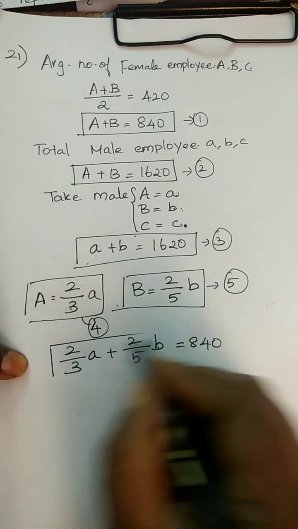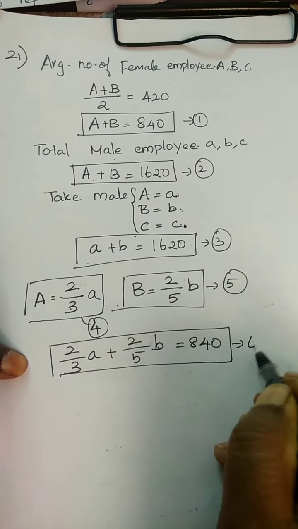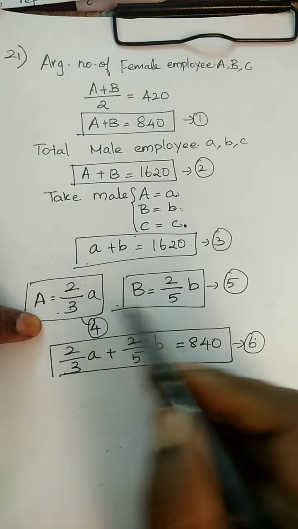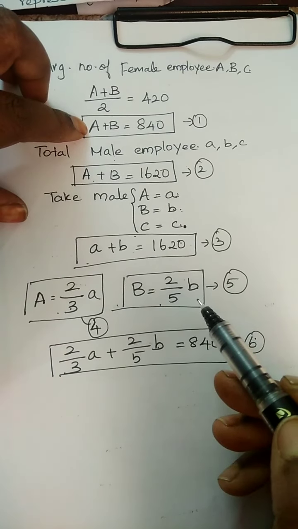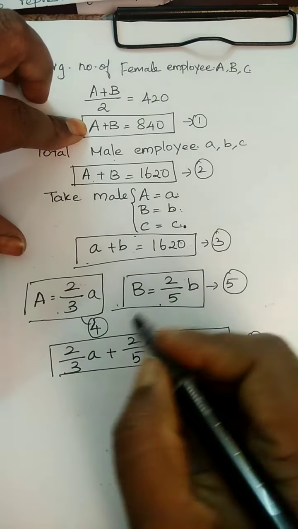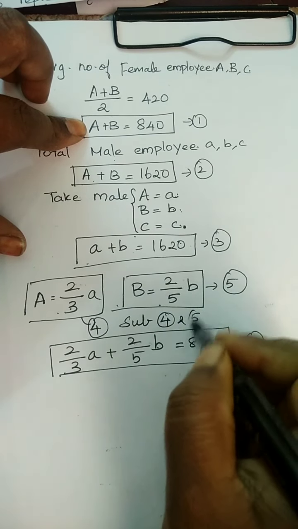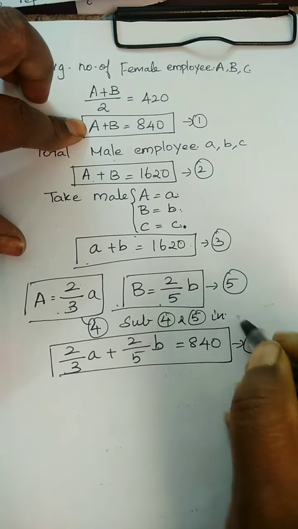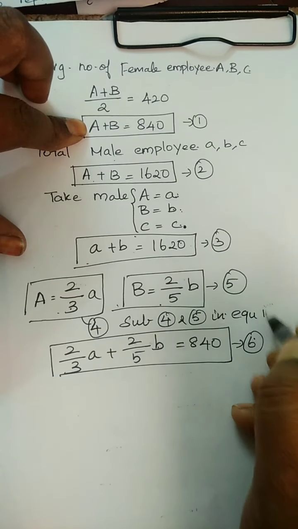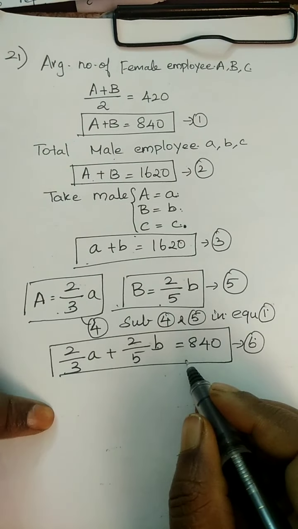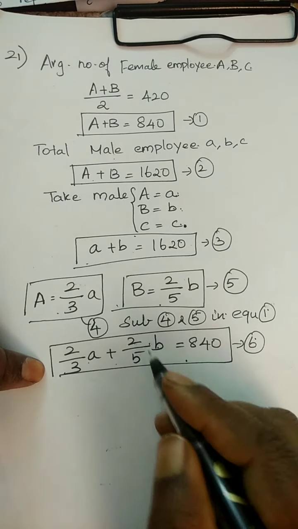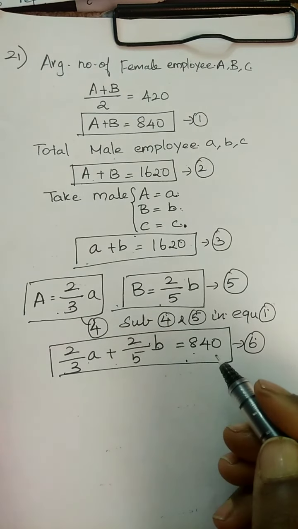Do you know how it comes? Yes, we are going to substitute capital A and capital B here in first equation. So substitute 4 and 5 in equation 1. We will get 2/3 A plus 2/5 B is equal to 840.